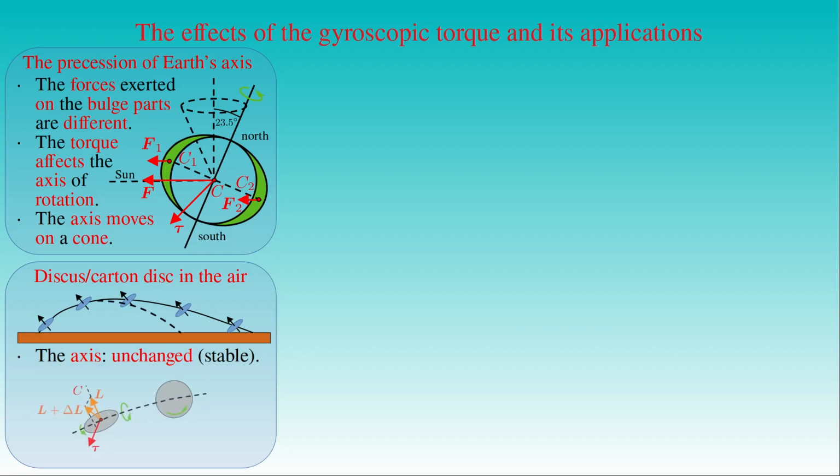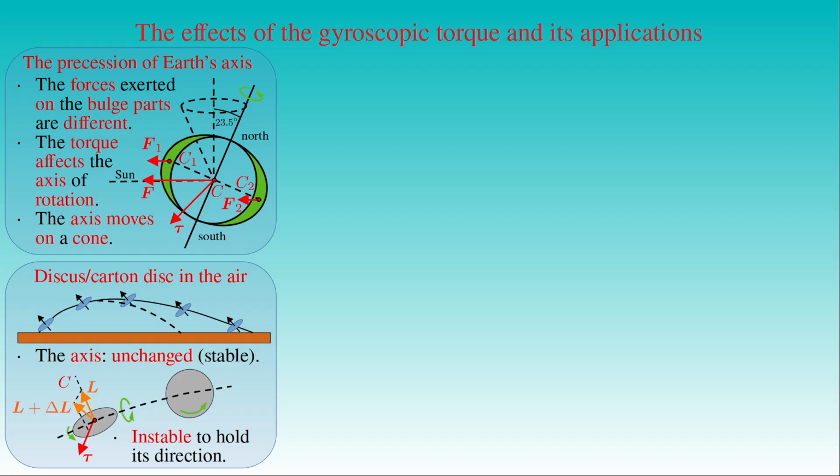The axis of symmetry C of a cardboard disc, such as a beer cup coaster, no longer holds its direction due to the lower stability associated with a much lower moment of inertia with respect to this axis, but rotates under the influence of the horizontal torque produced by the air resistance. Then its axis of symmetry finally reaches a horizontal position, where the flying disc rotates in a vertical plane.